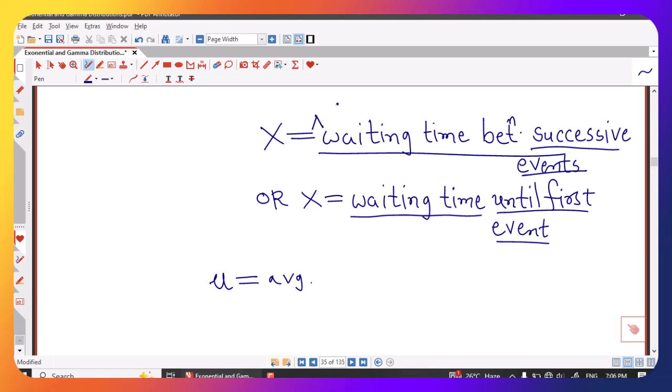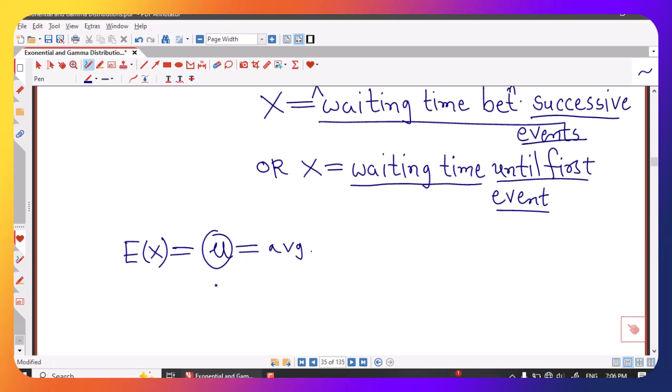We denote this mean by mu. We also have the parameter lambda, which is the average number of events per unit time.